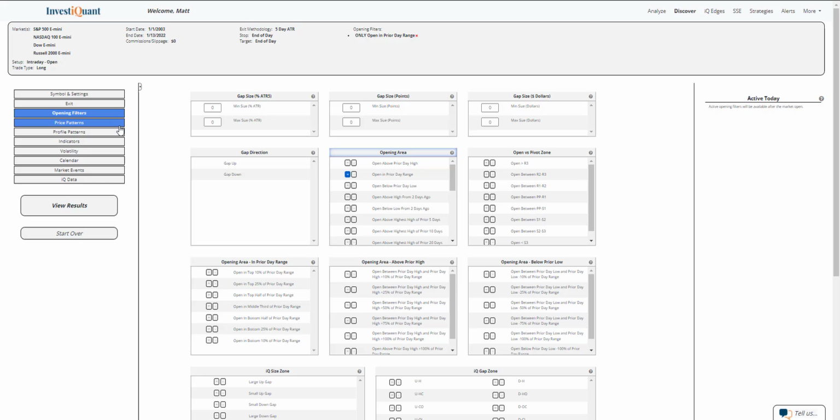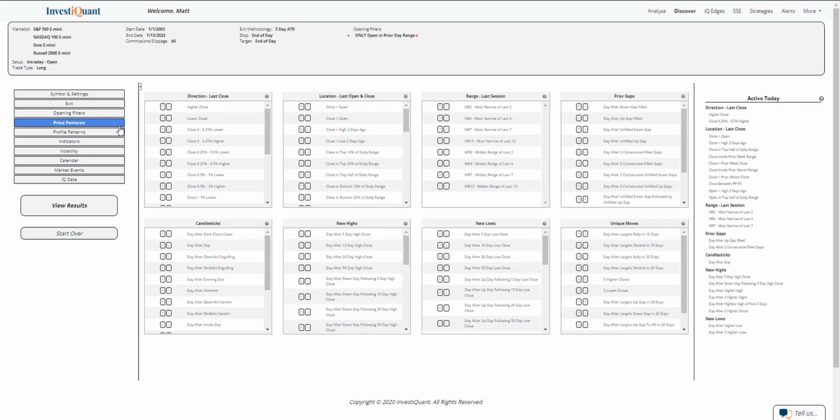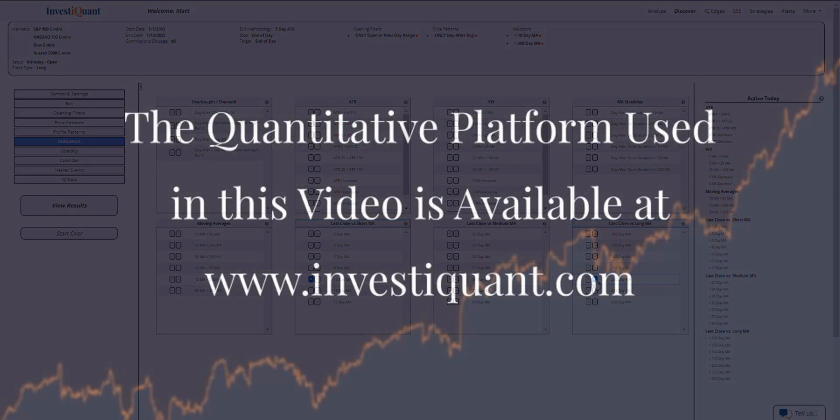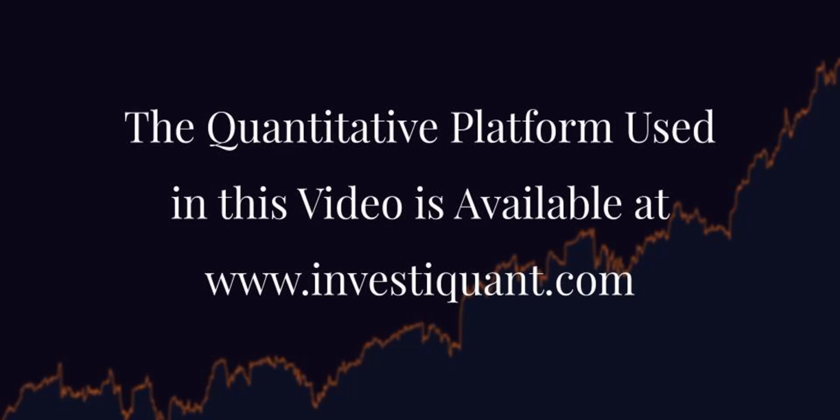The next thing I'm going to do is go into the price patterns library, and I'm going to select that doji candlestick. I can do that from the active today. Candlesticks day after a doji. I click on that. It is added to the test. It comes from the candlesticks category here. And then lastly, I'm going to put us in a similar market environment. We did close below the 10-day simple moving average yesterday, but above a 200. So I'm going to grab both of those and then click view results.